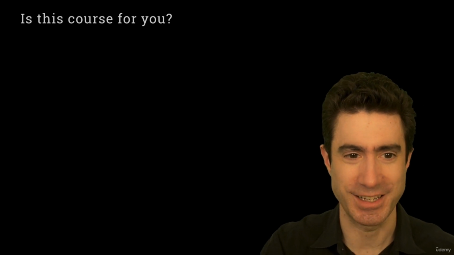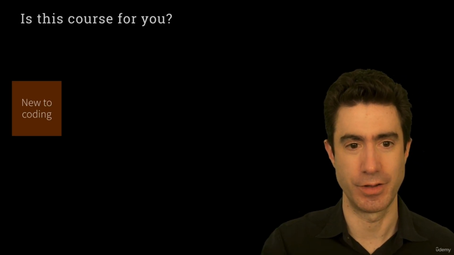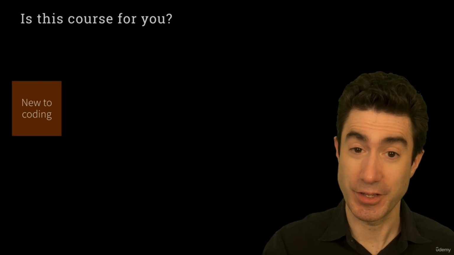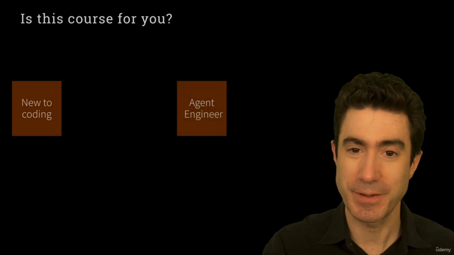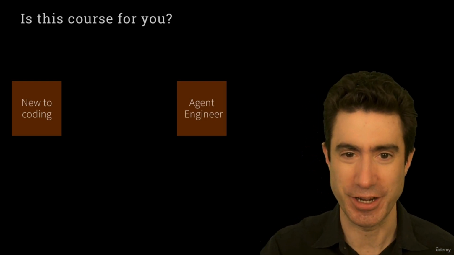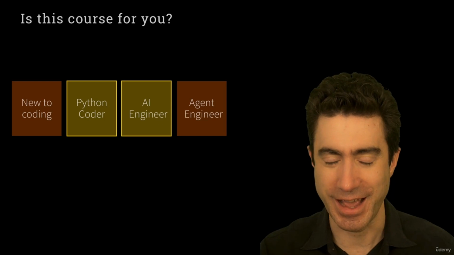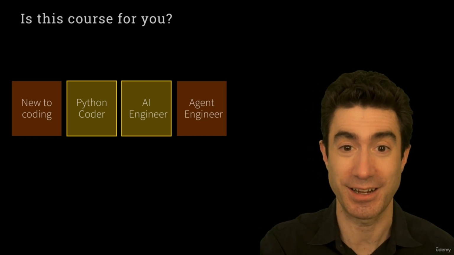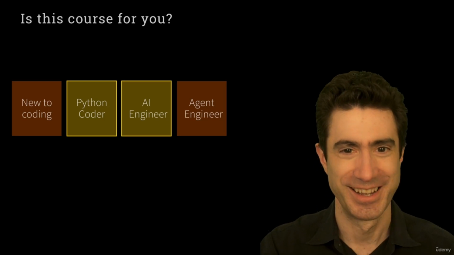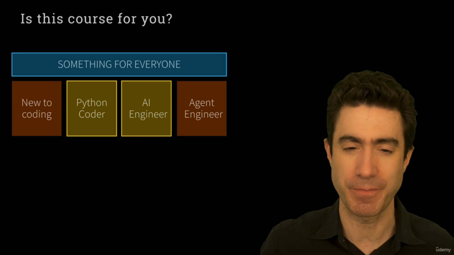So please humor me. I've got a couple more admin things before we get into action. So I wanted to talk about how I've positioned this course and whether it's right for you. You may be new to coding, someone that's never written a line of code before. You might be someone that already considers yourself an agent engineer. Those are the 2 extremes. Or you might be in the middle. You're already a Python coder, or you are an AI engineer. Maybe you're even someone that's taken my LLM engineering course, in which case, thank you and welcome. But I'm here to tell you that this course is designed to appeal to everyone across that entire continuum. There is something here for everyone.